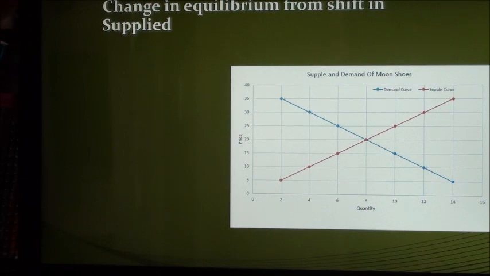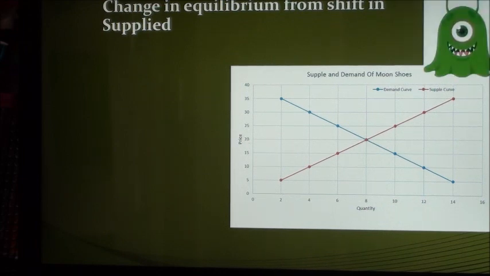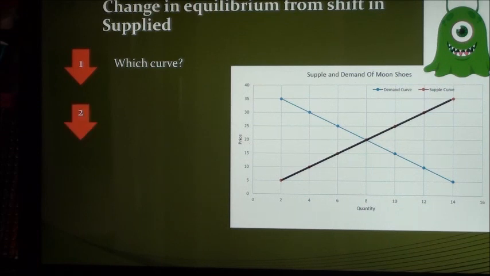Suppose a new space alien movie is going to be aired. How would this affect the equilibrium for moon shoes? First, we must determine which curve it affects. This would affect the supply curve because it would change the expectation of suppliers. Second, which way would the curve shift? It would go right, meaning it would increase the supply, because the movie would cause suppliers to believe that customers would buy more moon shoes after the movie is aired.